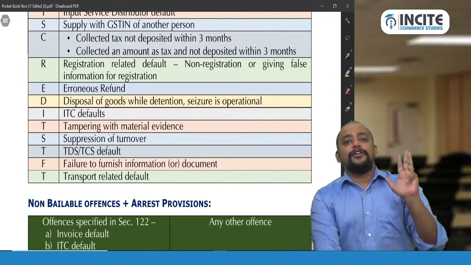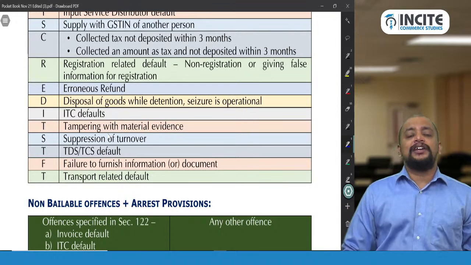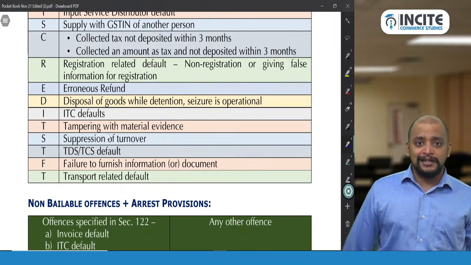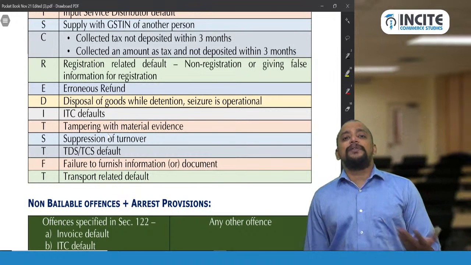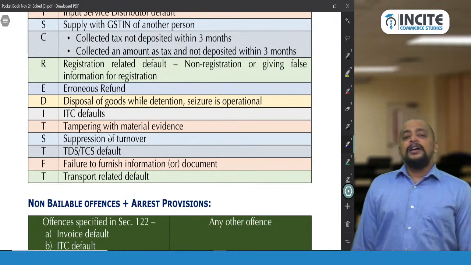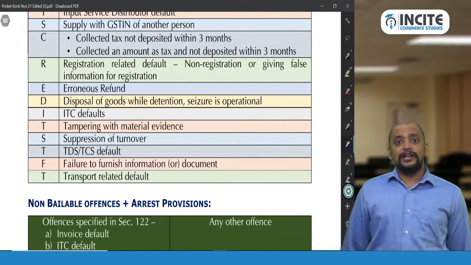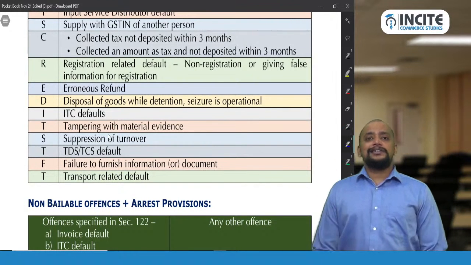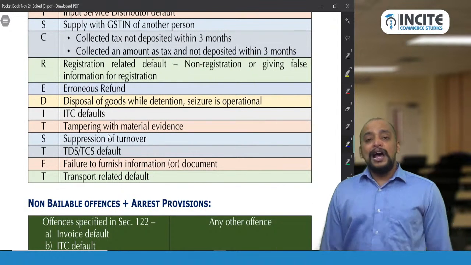Biodiscredits TFT: B for books of accounts default, I for invoice default, O for obstructing an officer from doing duty, D for dealing in goods liable for confiscation, I for ISD default, and S for supply with GSTN of some other person, C for collected an amount as tax which is not paid within 3 months, and R for registration related default, E for erroneous refund, then D for disposal of goods while detention or seizure is operational, then I for ITC default, and T for tampering material evidence, and S for suppression of turnover.